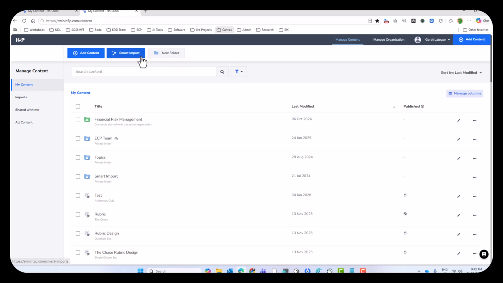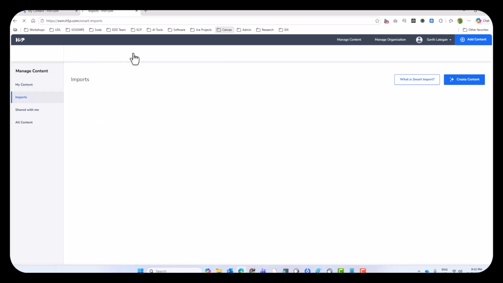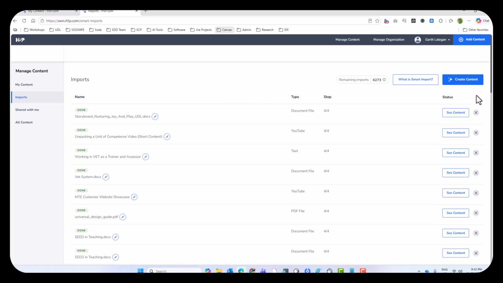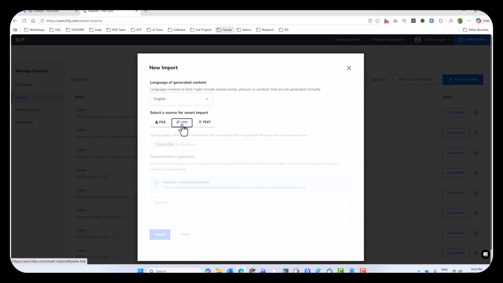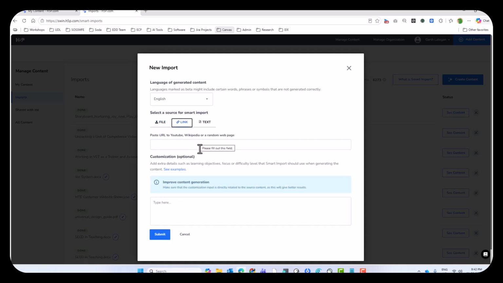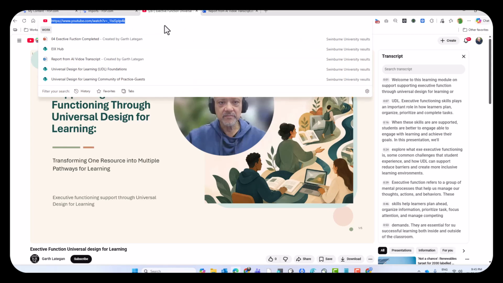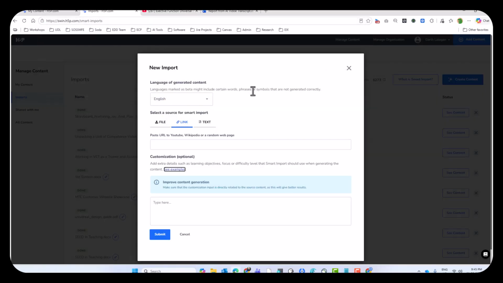We want to start with Smart Import, and this is the AI feature that H5P have developed, and I'm really impressed with what it can do. So click on Smart Import, and then what we want to do is create some content. I could choose a file to upload, but in this case I'm going to use a link to a YouTube video. So I'm going to go to my YouTube channel, get the link, and paste it in there.